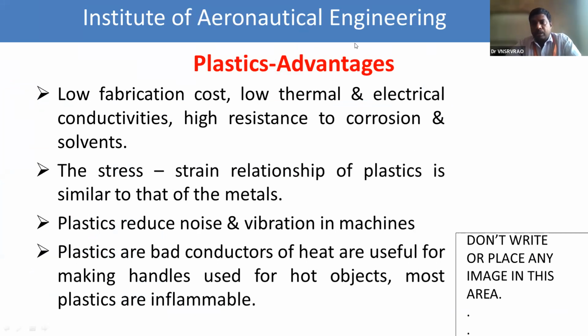So the manufacturing cost, that means the production cost of plastic, is low, and it has low thermal and electrical conductivities and high resistance to corrosion and solvents. For example, if you use a material like metal in place of plastic, it easily undergoes corrosion, but in the case of plastics, there is no such corrosion phenomenon. And the stress and strain relationship of plastics is similar to that of metals. That means it has similar strength to metals, and plastics reduce the noise and vibration in machines.